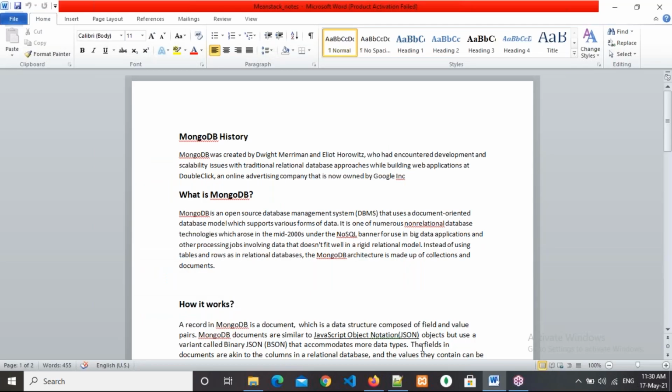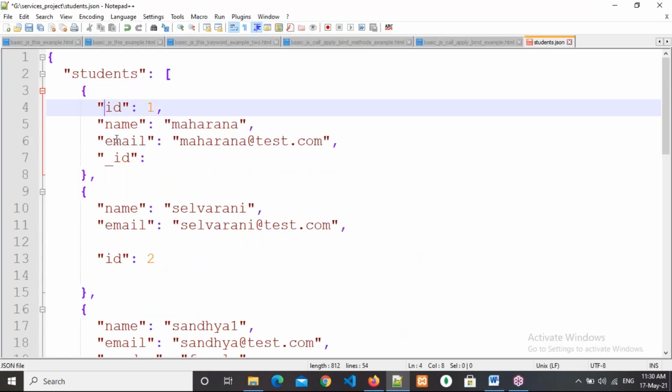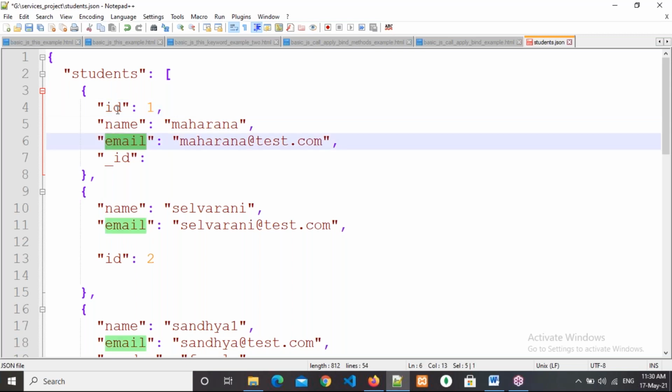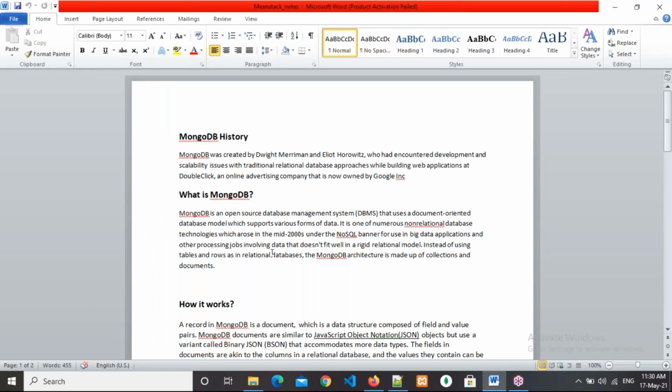But here we have documents. This is the key. Every record has its keys, and its own values. That is also one of the advantages. And the MongoDB architecture is made up of collection and document. That is called collection and documents in MongoDB.